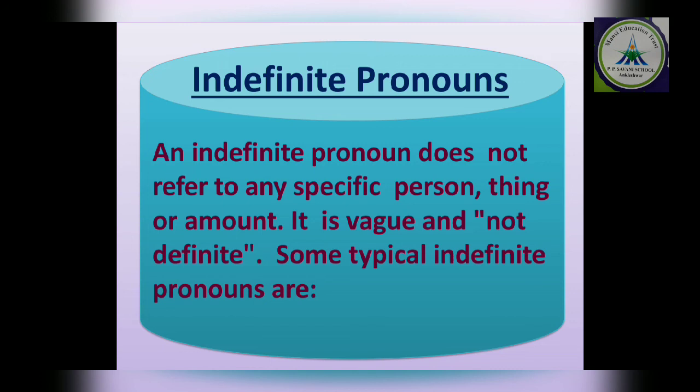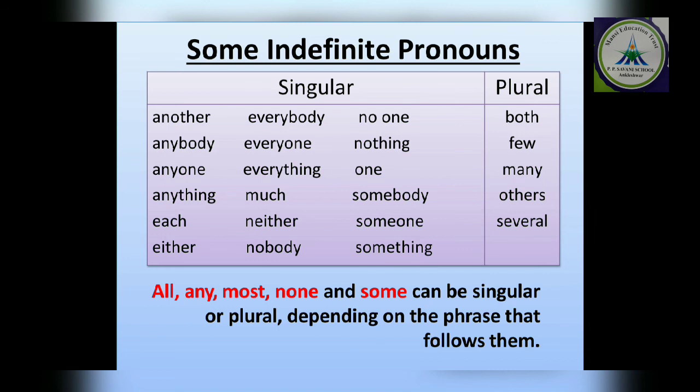Some typical indefinite pronouns are as follows, meaning these words are used as indefinite pronouns: anybody, nobody, everything, something, nothing. Nothing means I don't know anything about it. So we call them indefinite pronouns. Clear? Some people are born great. Whom are we talking about?